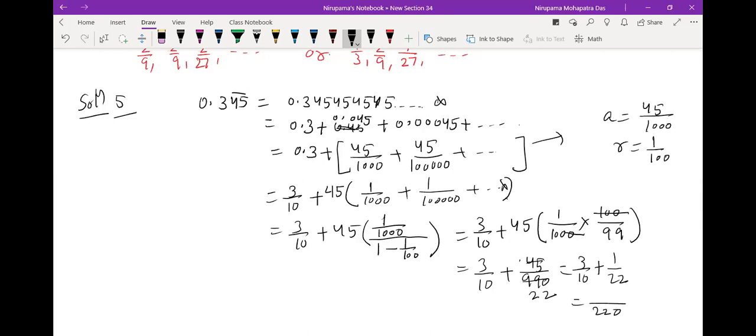So 1110, then 38 by 1110, it means 19 by 55. That's it. Okay, so now you see this repeated decimal can be expressed as a fraction.